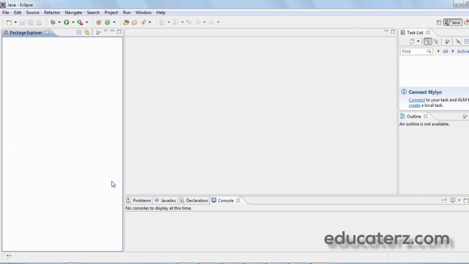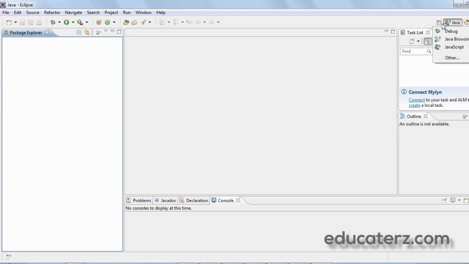For example, if we want to develop a simple Java project, we should open the Java perspective. If you want to write enterprise edition programs to run servlets, JSPs, and so on, we need to be in the JEE perspective. So this is where we write and run our programs. This is the basic Java Eclipse.